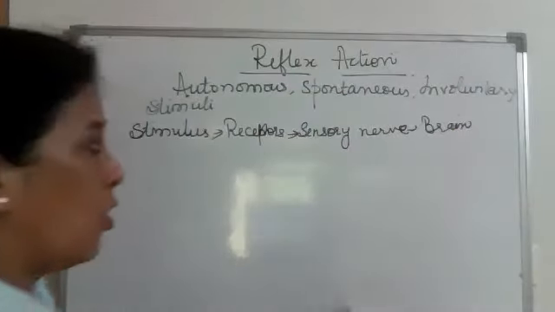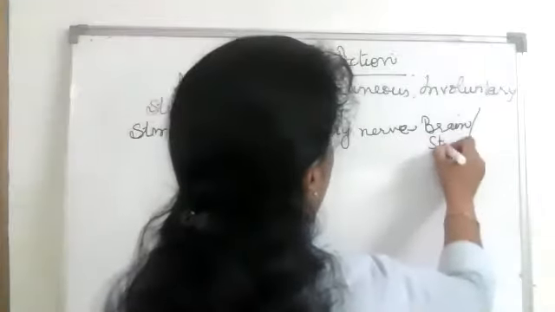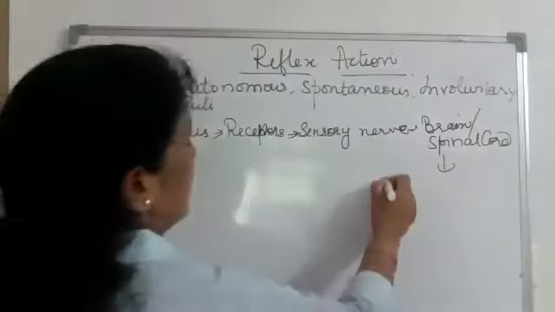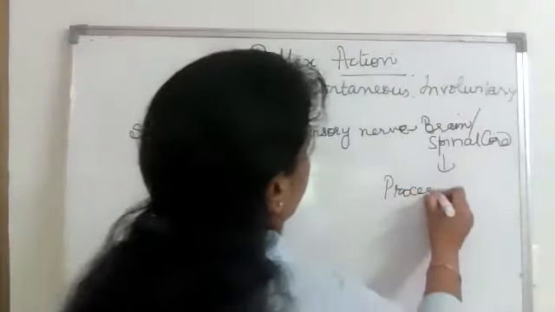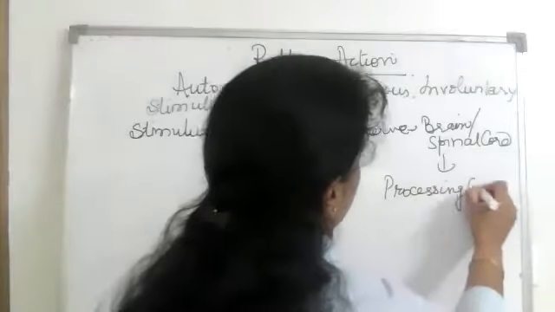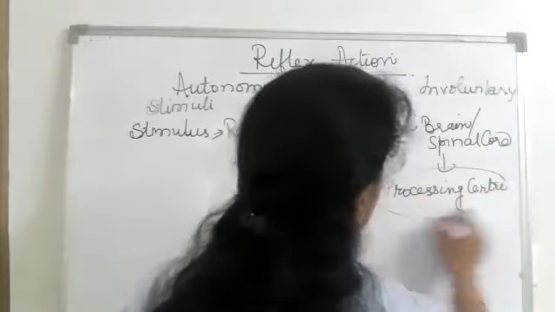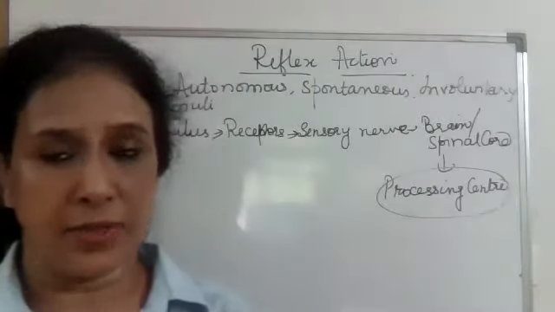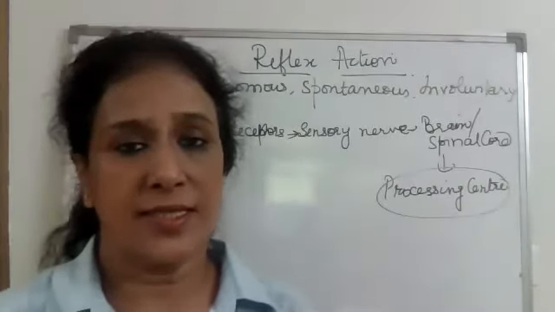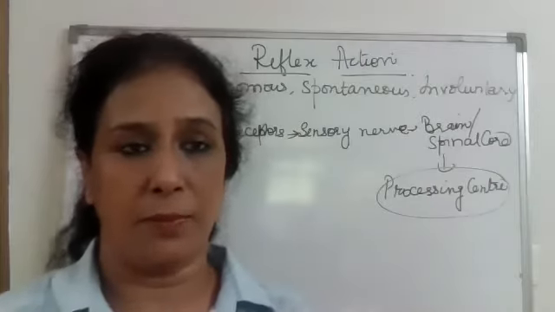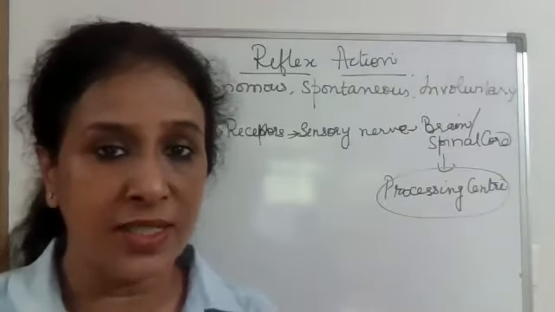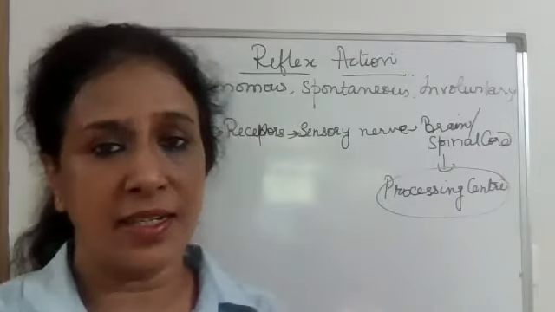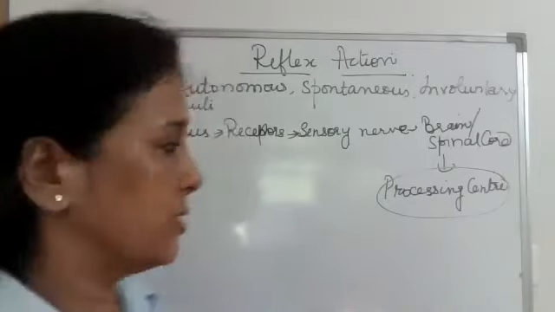In the brain or in the spinal cord, there is a processing center in our CNS. This processing center analyzes that particular impulse on the basis of previous experiences. And then it will send a message through the motor nerve.